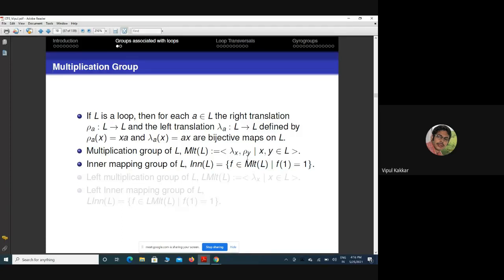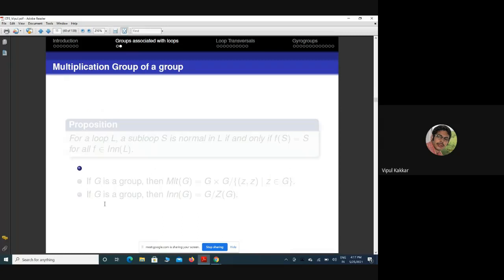Similarly, we define the left multiplication group of the loop L, the group generated by left translations only, and similarly the left inner mapping group of L, the collection of those elements which fix the identity. So with a loop L, we associate these four groups: the multiplication group, the inner mapping group, the left multiplication group, and the left inner mapping group.